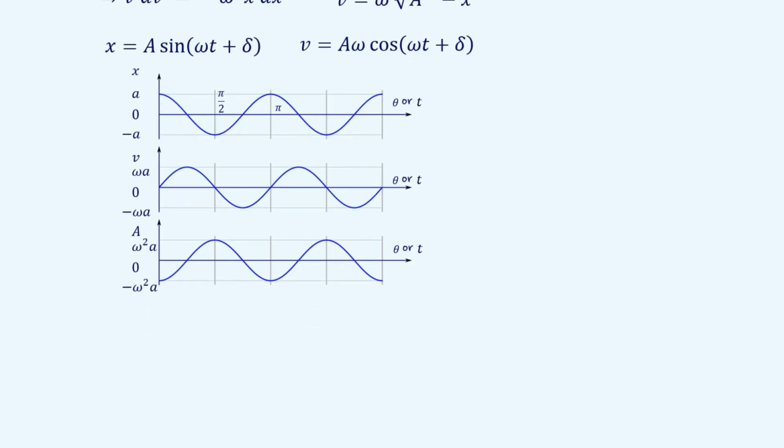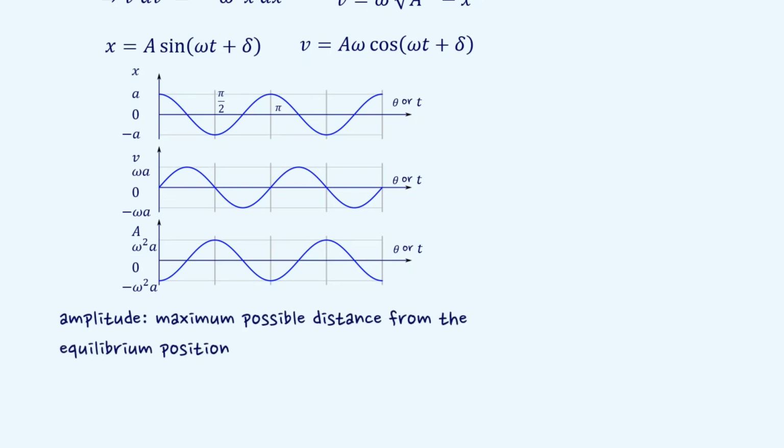The maximum possible distance from the equilibrium position is termed as amplitude. From the above set of equations, we can observe that position and velocity depend on the factor omega t plus delta. This is known as phase of the motion. Amplitude and phase of the motion are independent physical quantities.